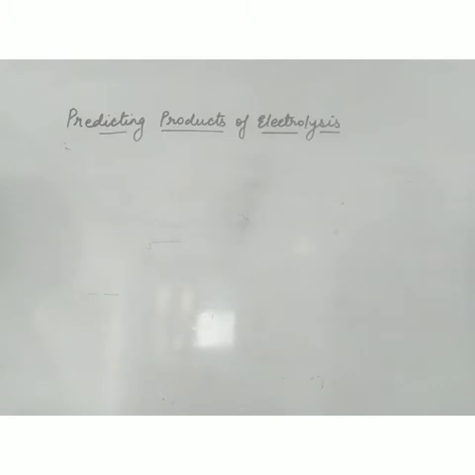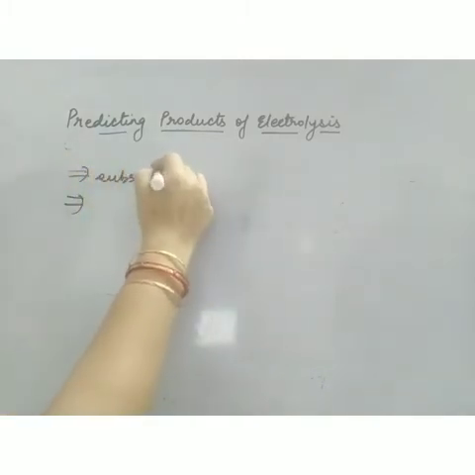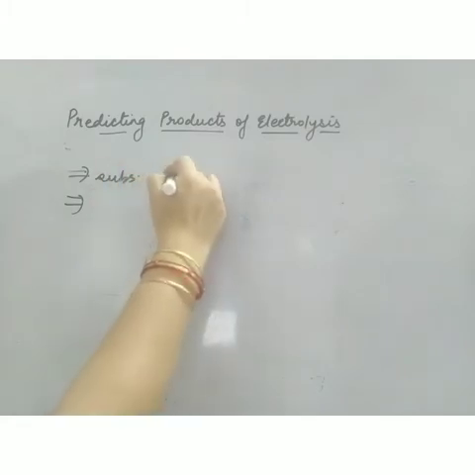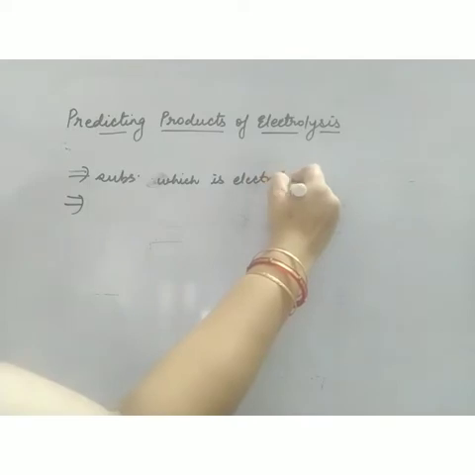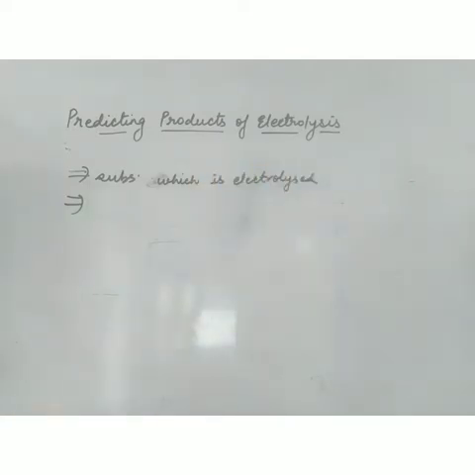Now a topic related to electrolysis only is predicting products of electrolysis. We know that in electrolysis products are obtained at anode or cathode. Which type of product will be obtained depends on two things. First, the substance which is electrolyzed. Whether it is an aqueous solution which is electrolyzed or a molten solution. And second, electrodes.